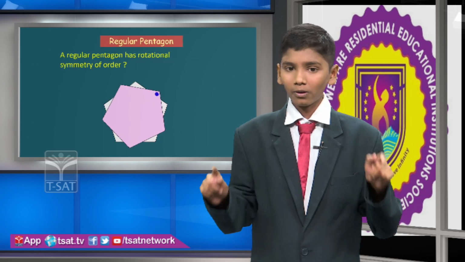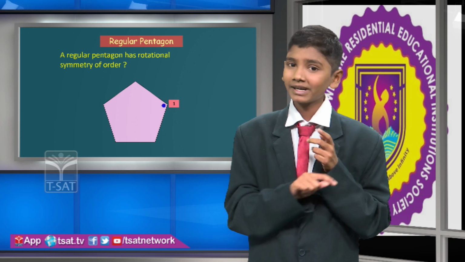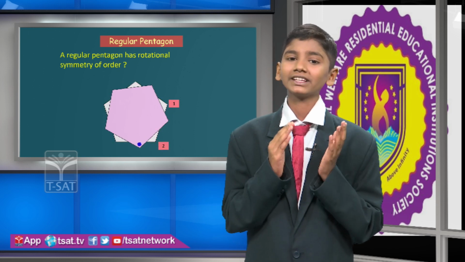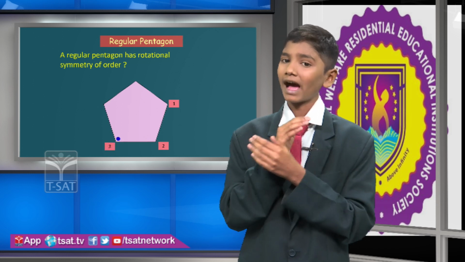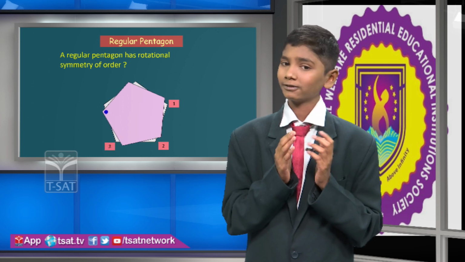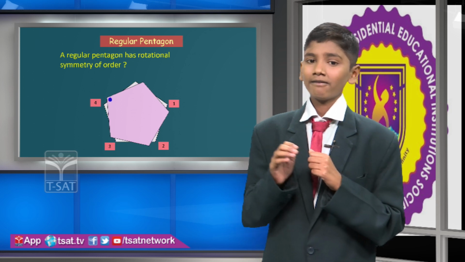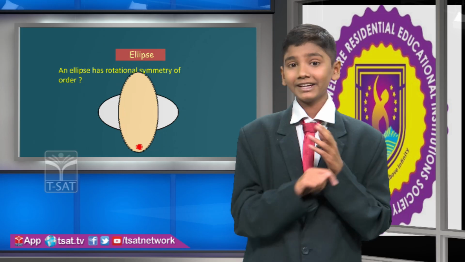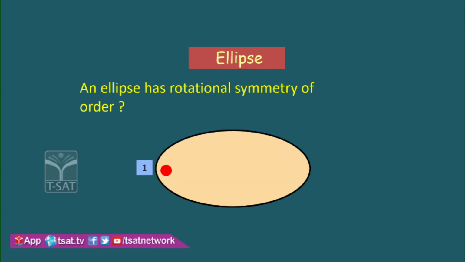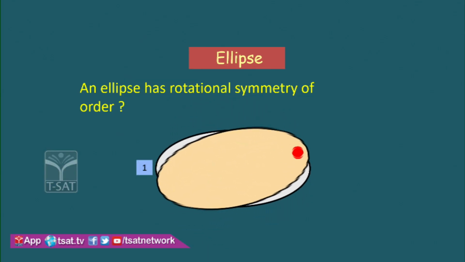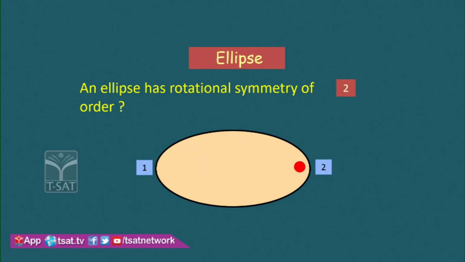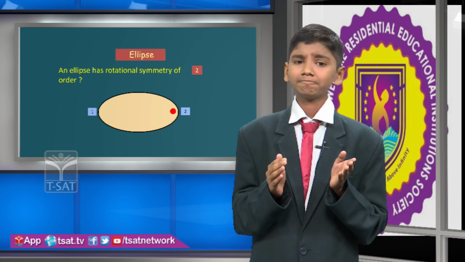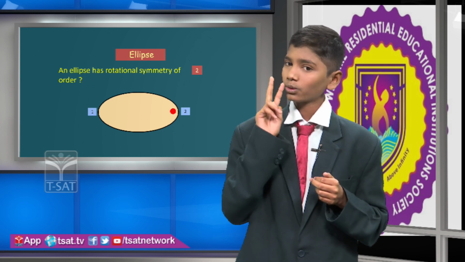A regular pentagon has rotational symmetry. Its angle of rotation is 72 degrees, the center of rotation is the intersection point of the angle bisectors, and the order of rotational symmetry is 5. An ellipse, also called an oval, has rotational symmetry. Its angle of rotation is 180 degrees, the center of rotational symmetry is the center of the ellipse, and the order of rotational symmetry is 2.